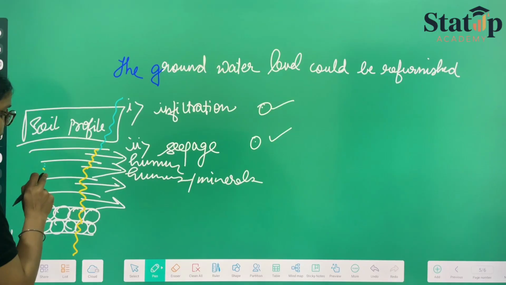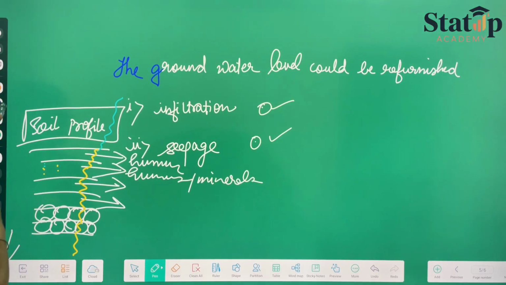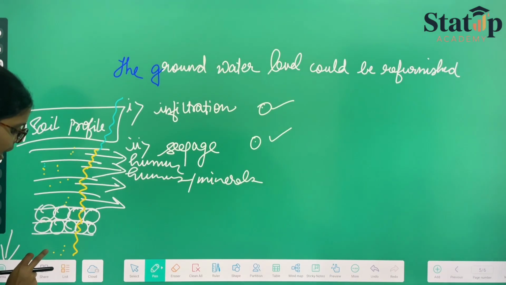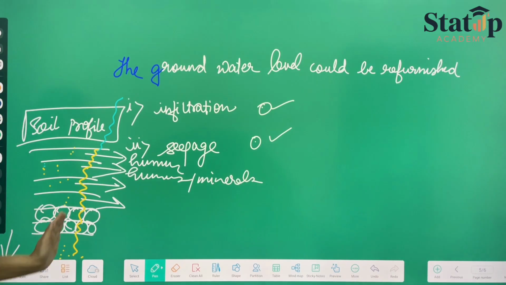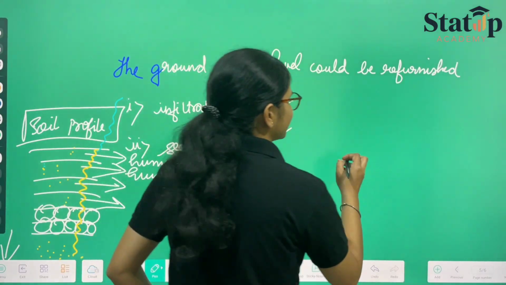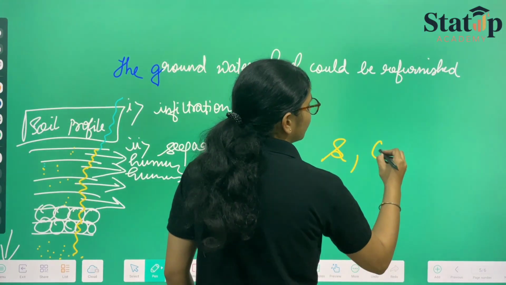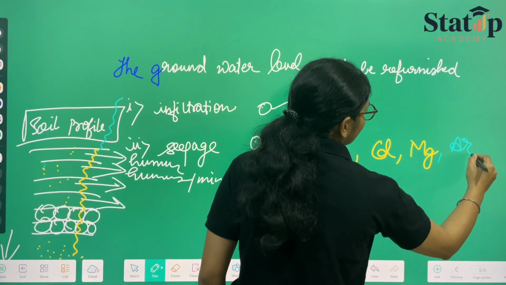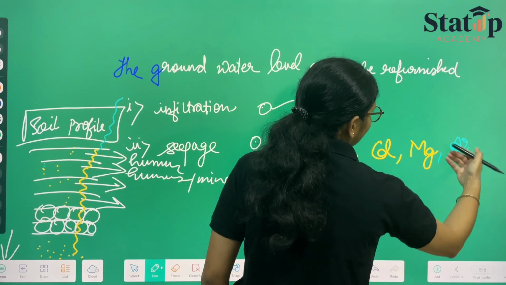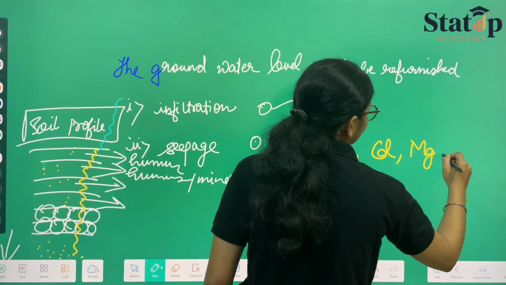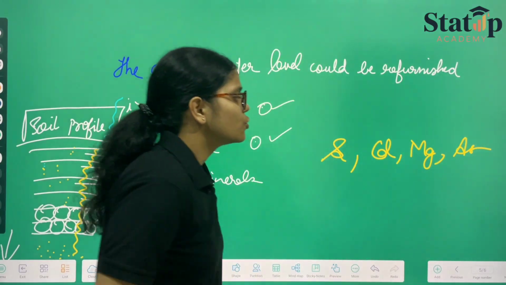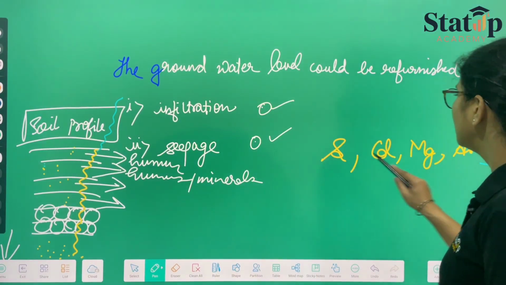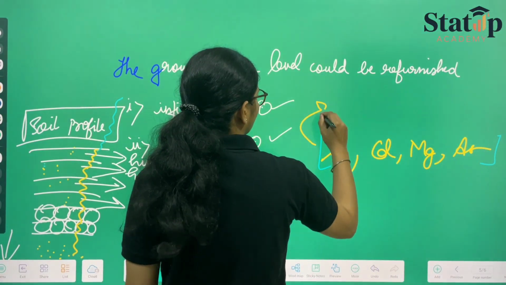Like here, basic things will be there. So water can contain things from here, and from here, and thus reach the actual groundwater level. Once it reaches the groundwater level, it is filled with your sulfur, your cadmium, your mercury, your arsenic. So these things are found, and since they are found, they contaminate the water.